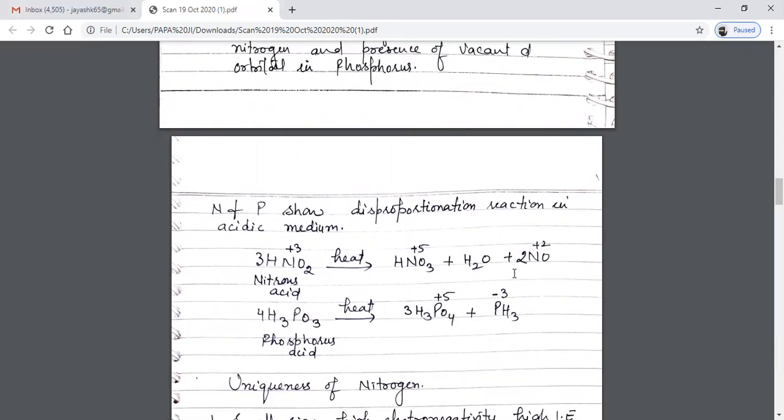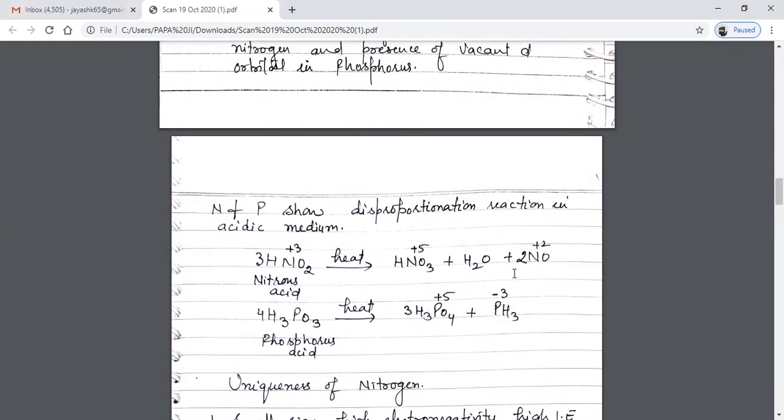Disproportionation reactions are those reactions in which the same species is oxidized and the same species is reduced. Here, I have written two examples to show how nitrogen and phosphorus show disproportionation reactions. Nitrous acid when heated forms HNO3, water, and NO. In the same way, phosphorus acid when heated forms H3PO4 and PH3, that is, phosphoric acid and phosphine.